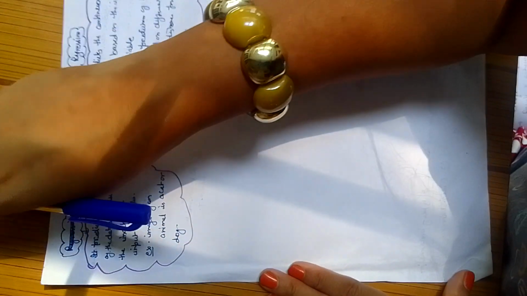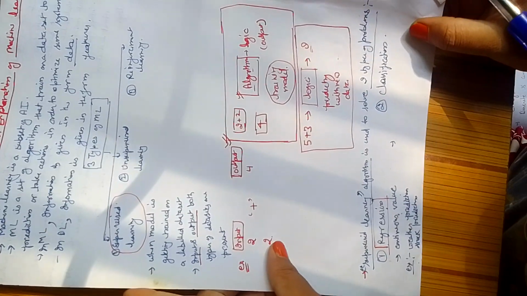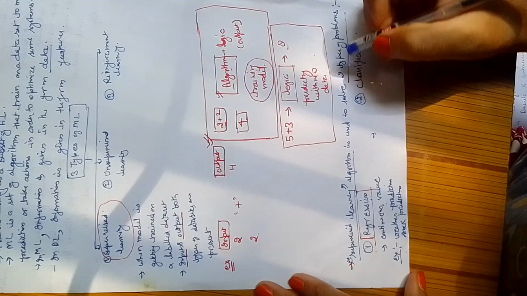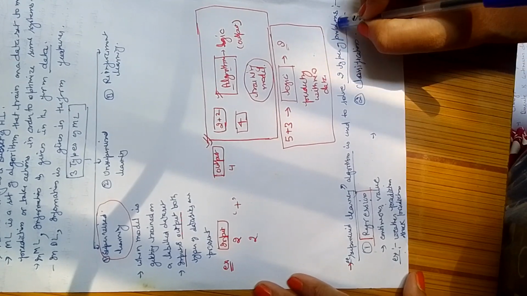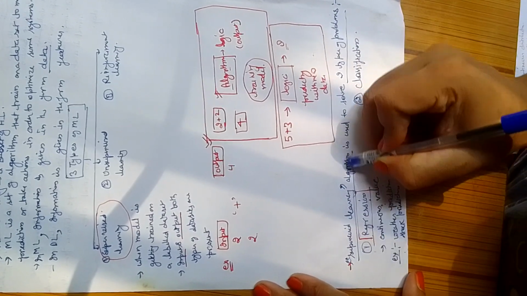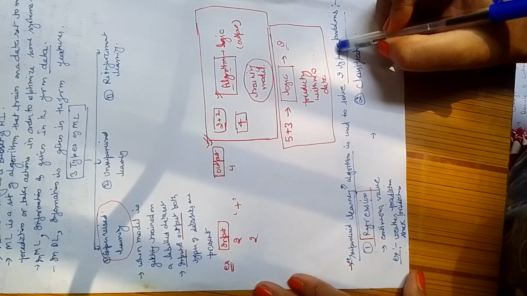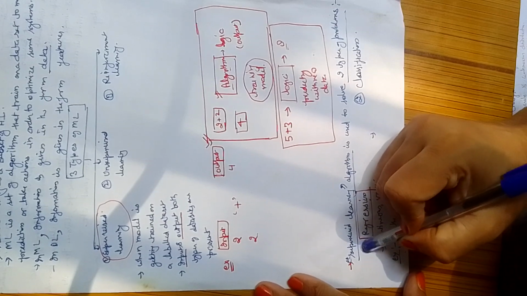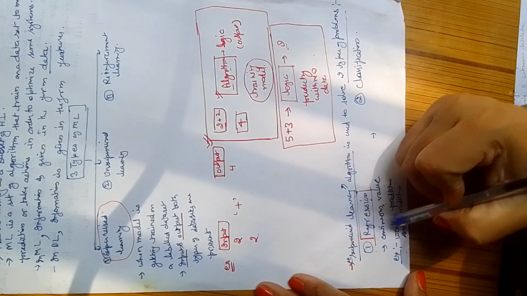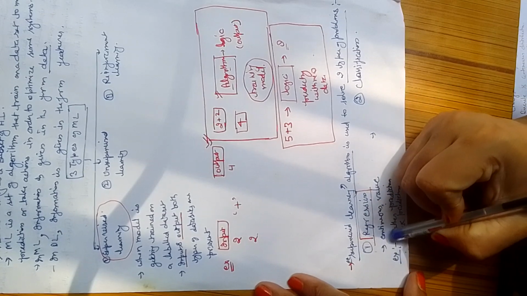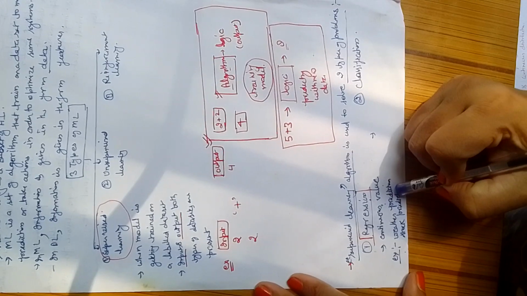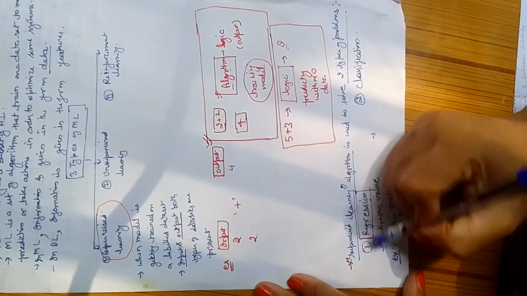So friends, in our last video, where were we? I was describing the supervised learning algorithm, and I told you that we solve two types of problems with the help of supervised learning algorithms. I told you one is regression and one is classification. In regression, I told you that it contains continuous values. For example, weather prediction or stock prediction type of problems can be solved with the help of regression algorithm.